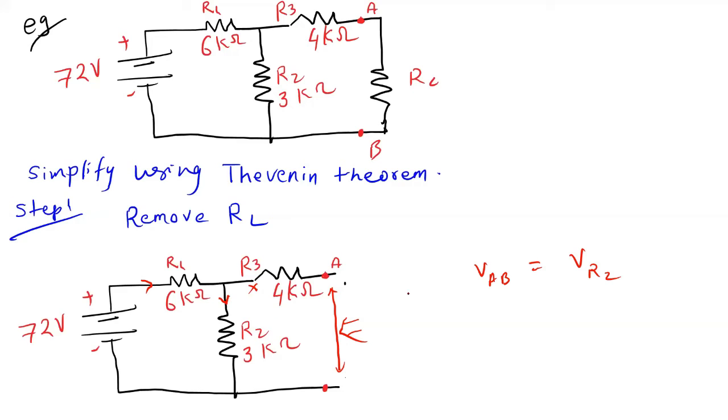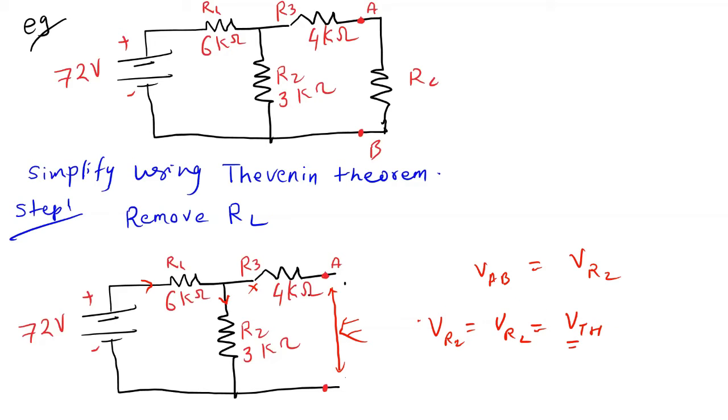If it is 3 stage or 4 stage, you have to solve all the stages and then see the voltage across R2. So the voltage across R2 is basically the voltage across RL, and that is what we assign as VTH. Whatever the voltage across AB, that will be the Thevenin voltage.